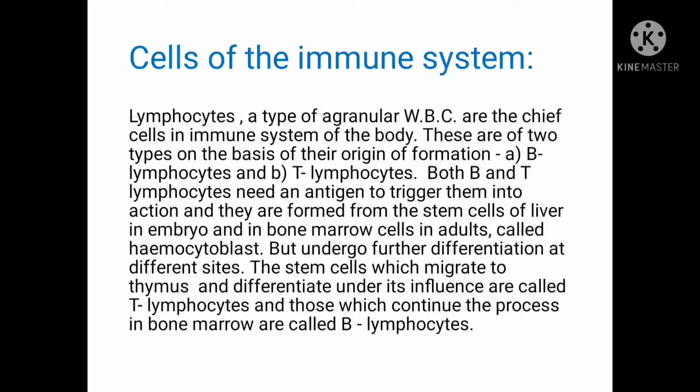Both B and T lymphocytes need an antigen to trigger them into action, and they are formed from the stem cells of the liver in the embryo and in bone marrow cells in adults, called hemocytoblasts, but undergo further differentiation at different sites. The stem cells which migrate to the thymus and differentiate under its influence are called T lymphocytes, and those which continue the process in bone marrow are called B lymphocytes.